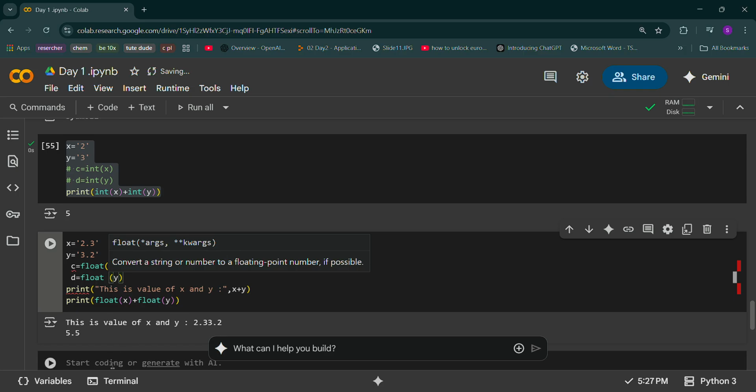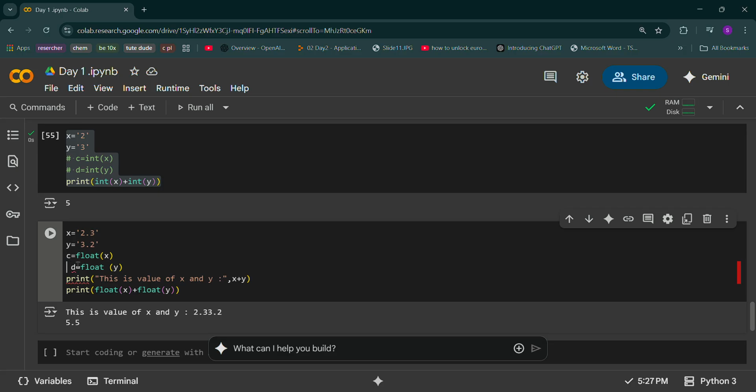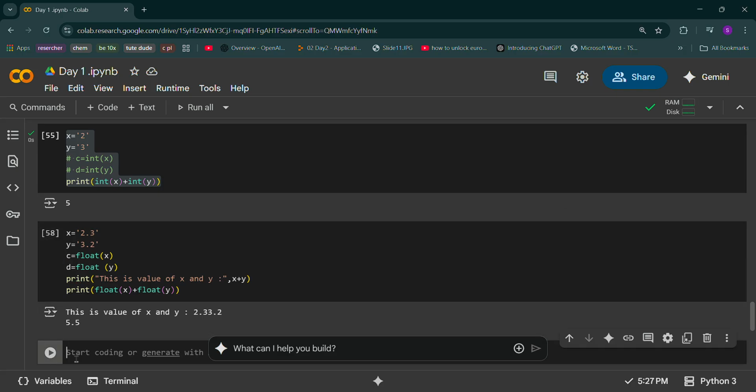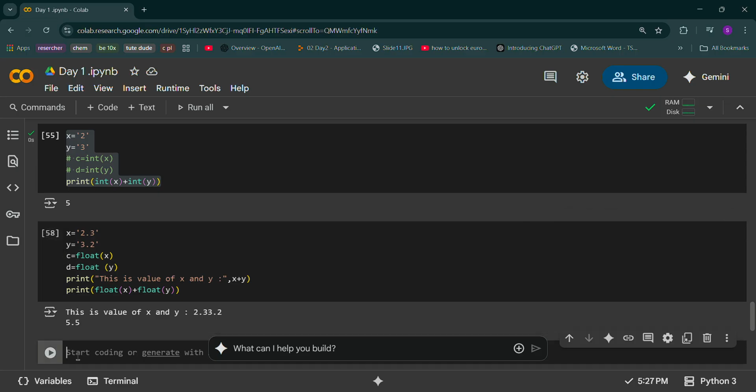You can even store it here, in place of int, you can just remove this hashtag and write float, and you can do add and subtract. One thing in Python: remember, if you give extra space, you'll get an error.